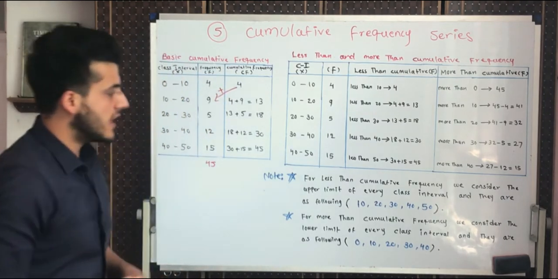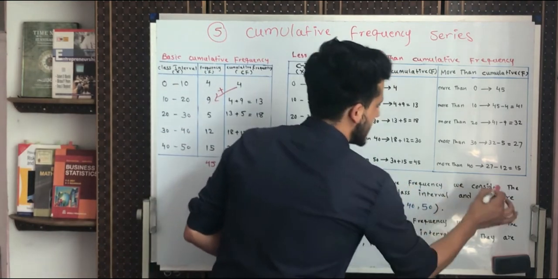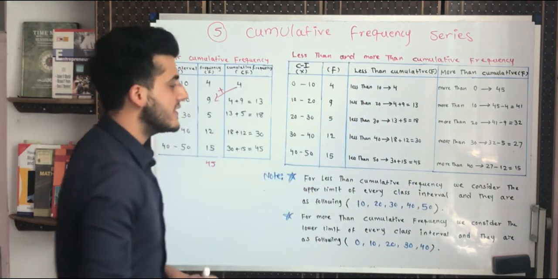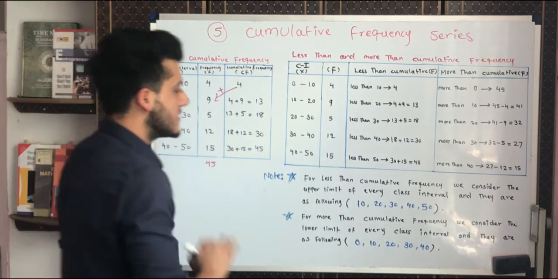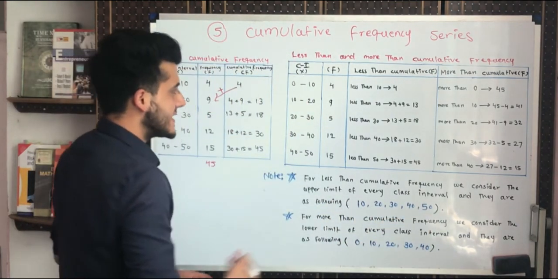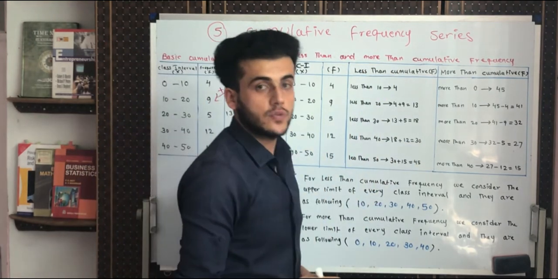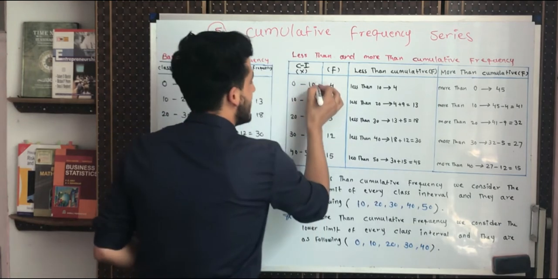There is a note here that we have to understand. For less than cumulative frequency, we consider the upper limit of every class interval, and they are 10, 20, 30, 40, 50. If we want to find the less than cumulative frequency, we need these upper limits.